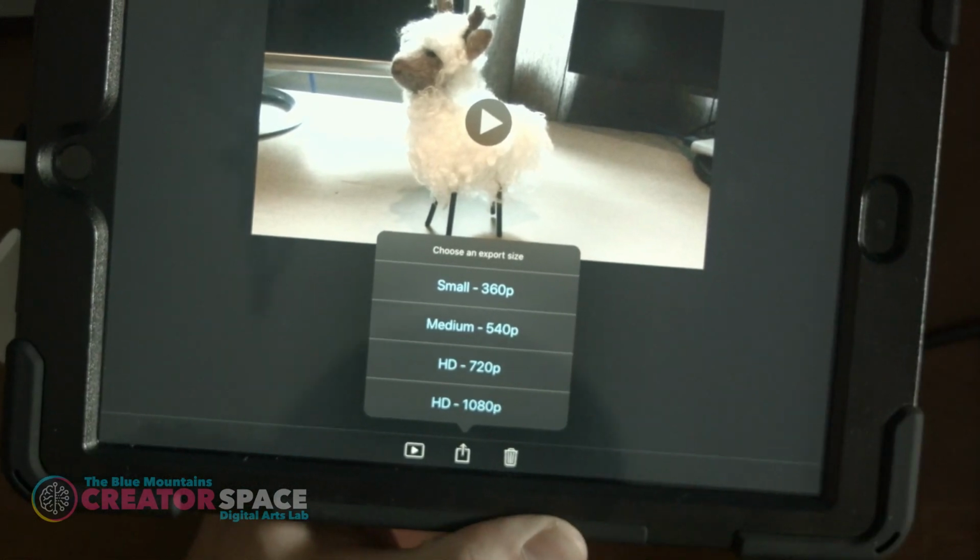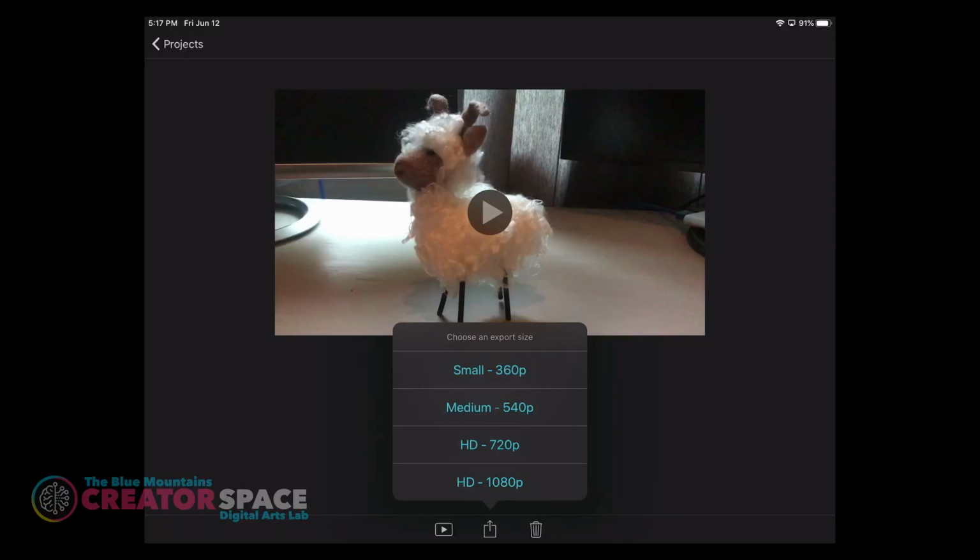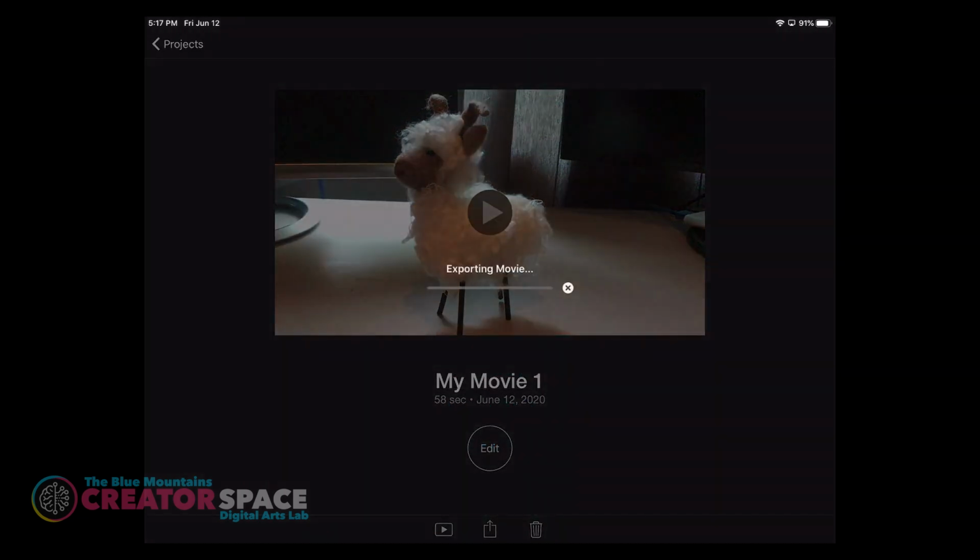It's going to ask me what kind of resolution we want, right? So there's a small 360p, medium 540p, HD 720, and HD 1080p. So HD 1080p is what our television sets generally are, 1920 by 1080. So I'm going to choose that. I want the full HD resolution. I'm going to click on that.